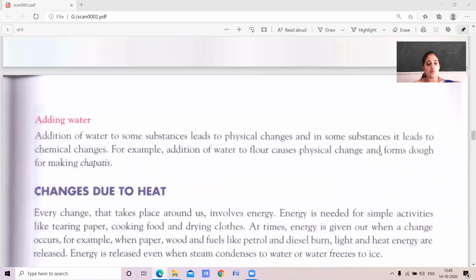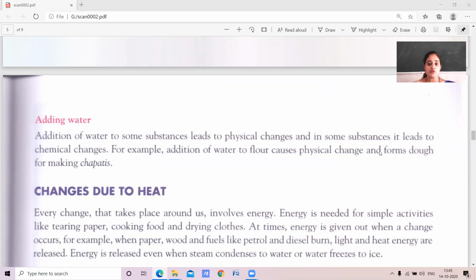Addition of water to some substances leads to physical change. Yes, children, if you add water to some substances, physical changes will take place. In some, chemical changes will take place.